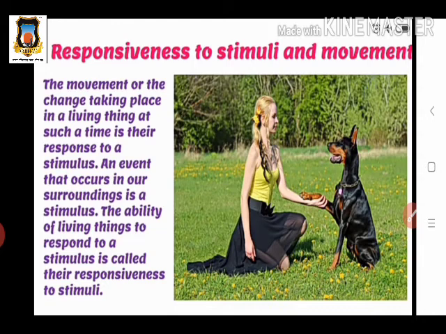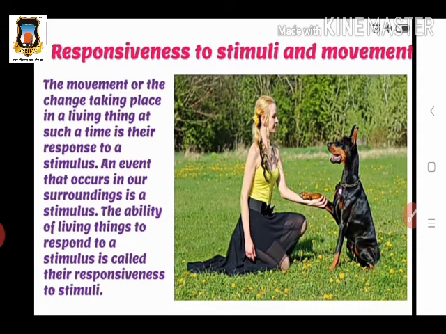This reaction, or reacting in any way by the living things, is called responsiveness to the stimuli. Responsiveness to the stimuli means here we react to any movement which happens in the surroundings. Here we see an example: when a light flashes into our eyes, instantly we close our eyes.